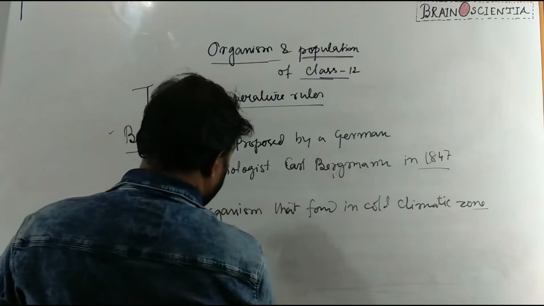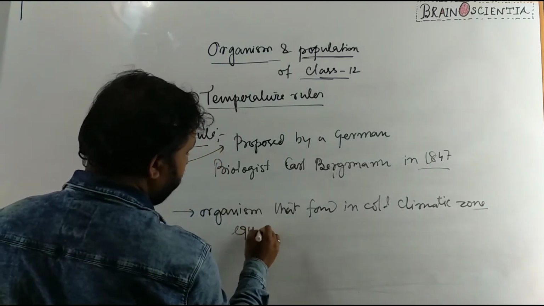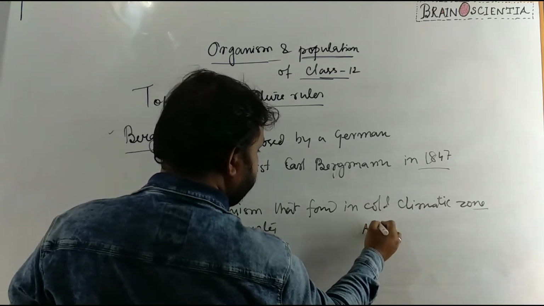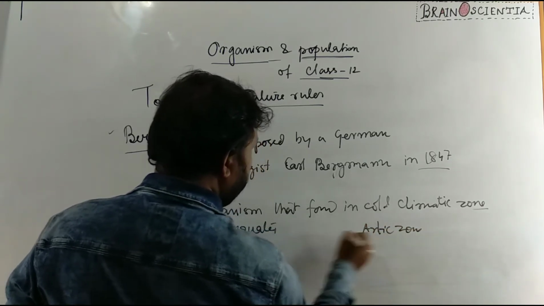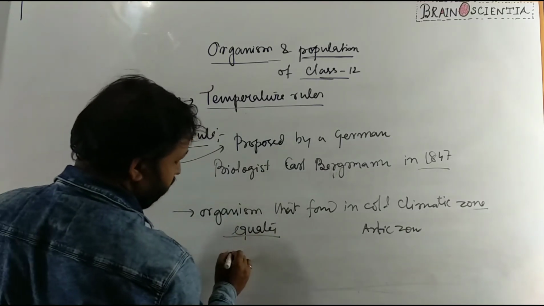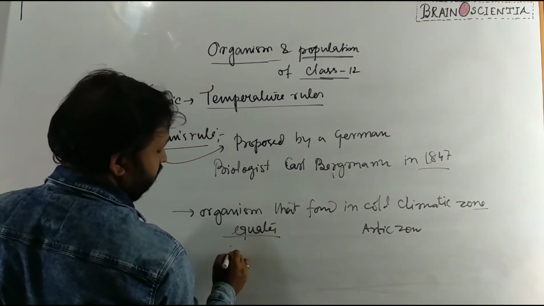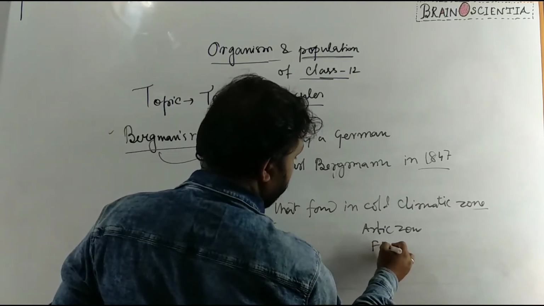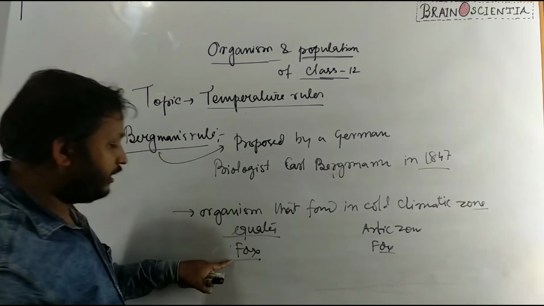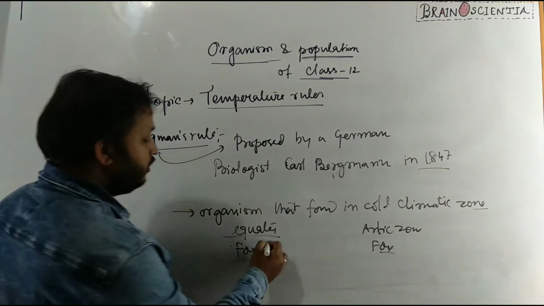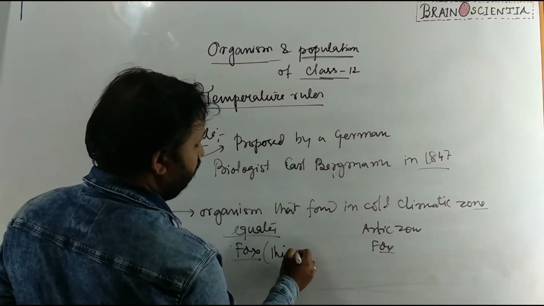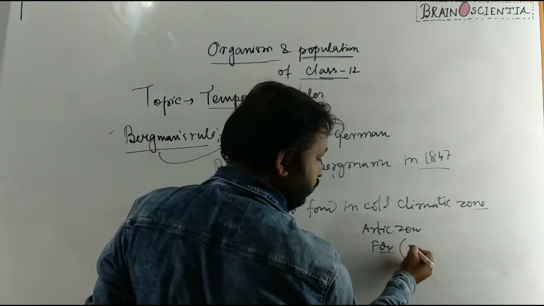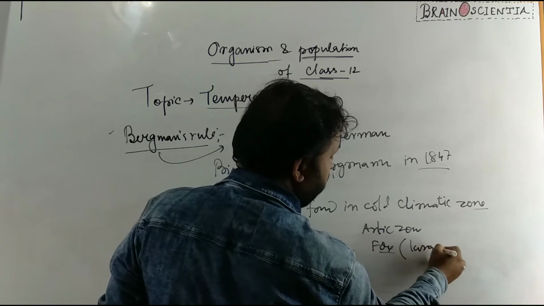Suppose this is the equator zone and this is the Arctic zone, and suppose an organism is a fox. The fox found at the equator is thin or small in body size as compared to the fox found in the Arctic zone, which has a large body size.